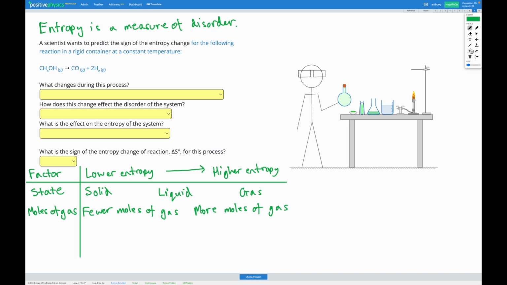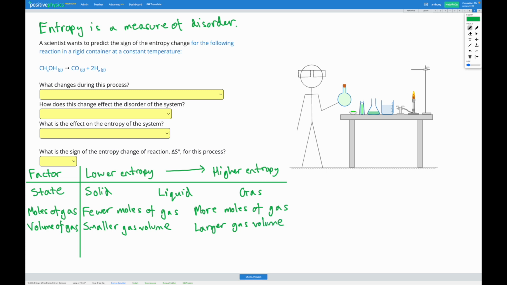Another factor to do with gases would be the volume of gas. If a gas is in a bigger volume, the particles have more space to move around in, and so they could be in more possible locations at a given time. So we've got more randomness. So a smaller gas volume will have lower entropy, and a larger gas volume will have higher entropy.